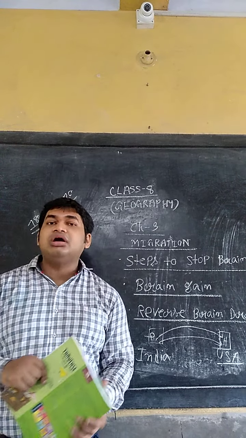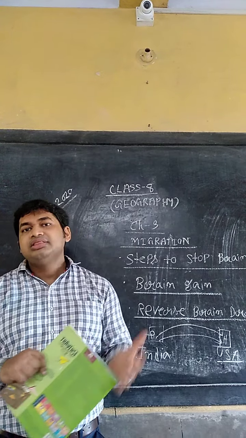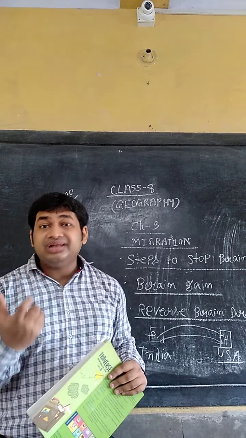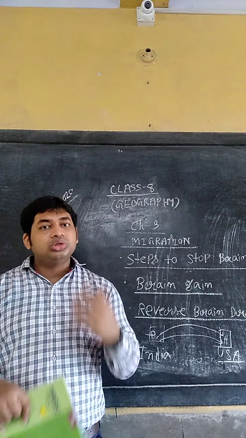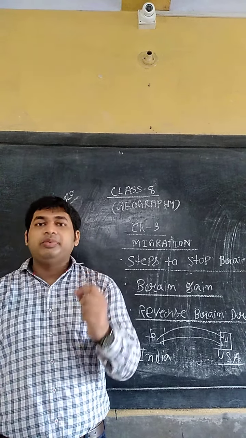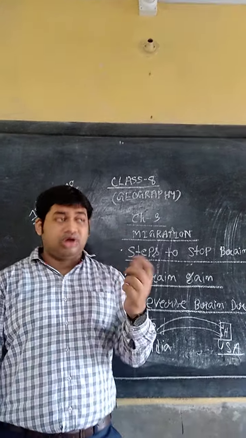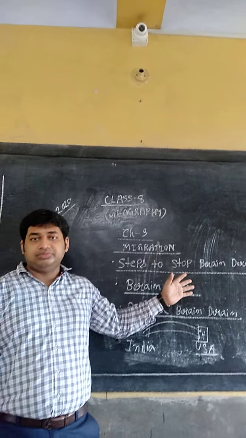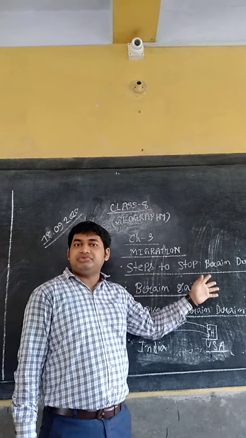And the last one is free independence. Those people who are research workers should get independence, so they can fluently express their thoughts and ideas, by which we can get more profit from them. These are the things we have to follow. Then only can we stop the brain drain.